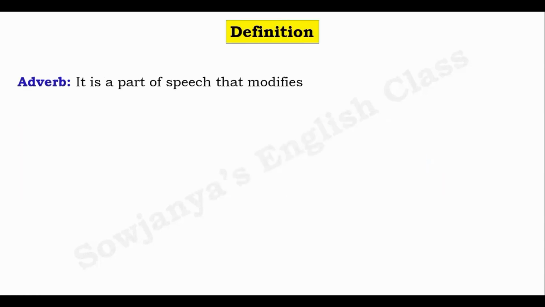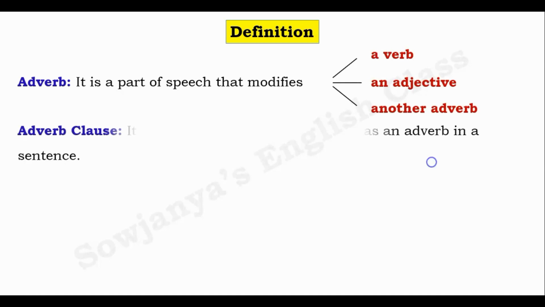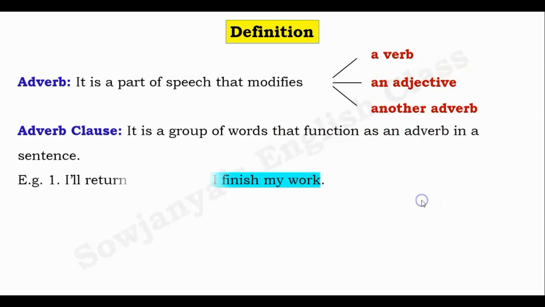In today's class we are going to learn about another interesting clause, that is adverb clause. By definition, an adverb is a part of speech that modifies a verb, an adjective and another adverb in a sentence. Exactly like that, an adverb clause is a group of words that function as an adverb in a sentence. Though it is a group of words, its function is that of an adverb, that is to modify a verb, an adjective or another adverb.